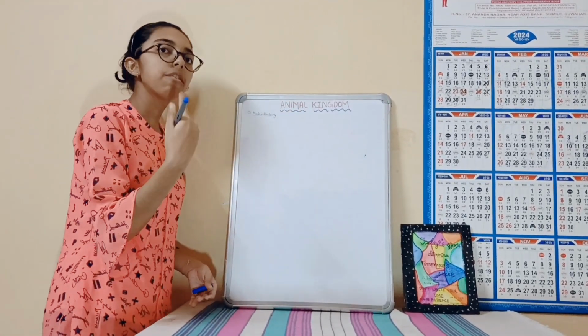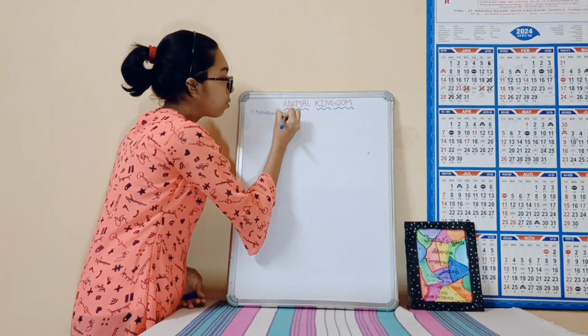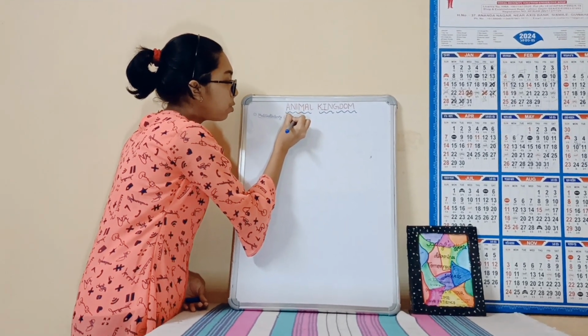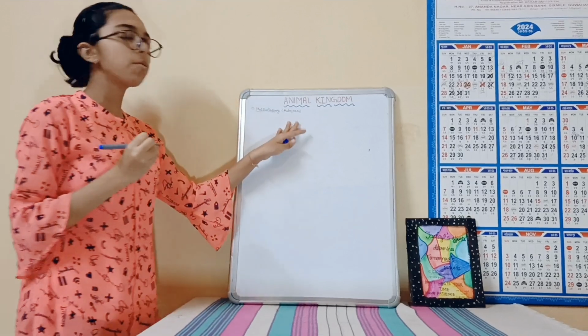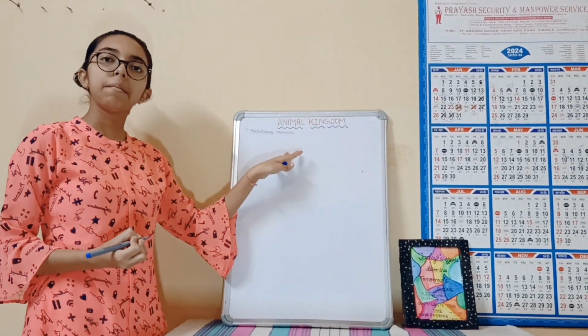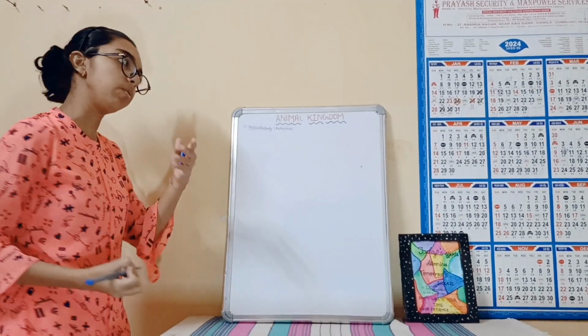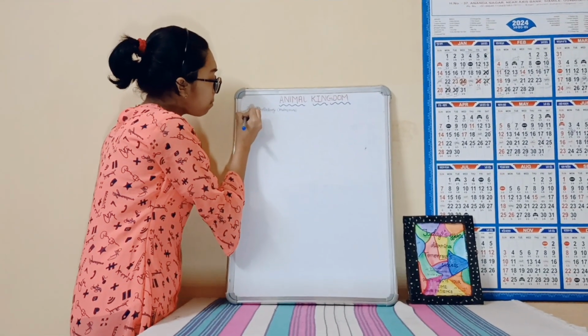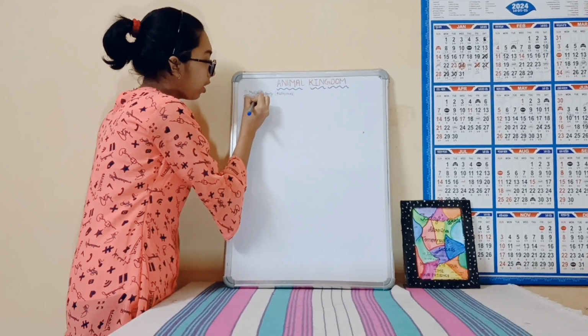Multicellularity in scientific terms we say as metazoans. Those organisms which consist of more than one cell are known as metazoans. So we can say that animals are one type of metazoans. Second property is that they are heterotrophs.